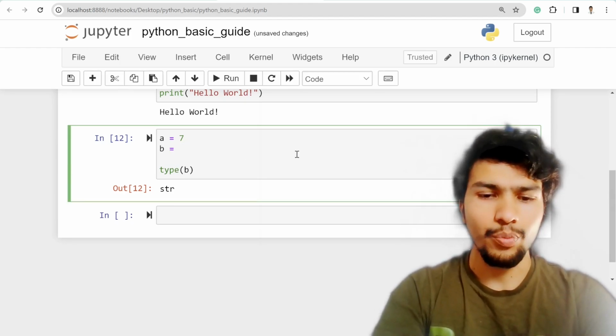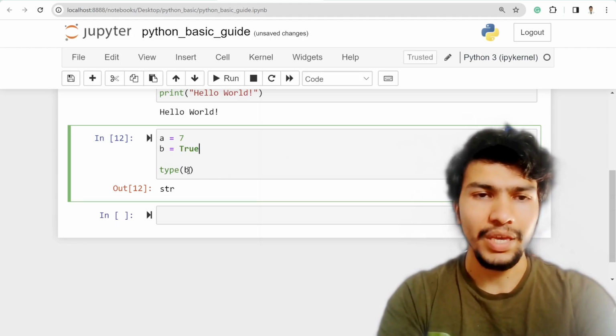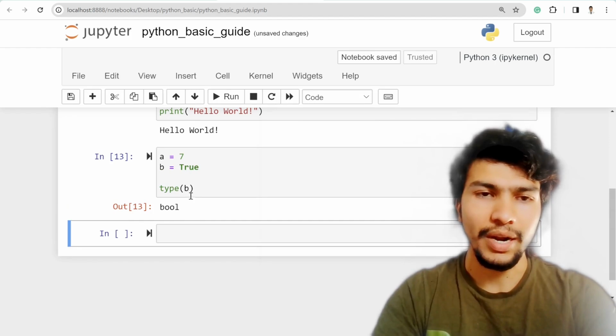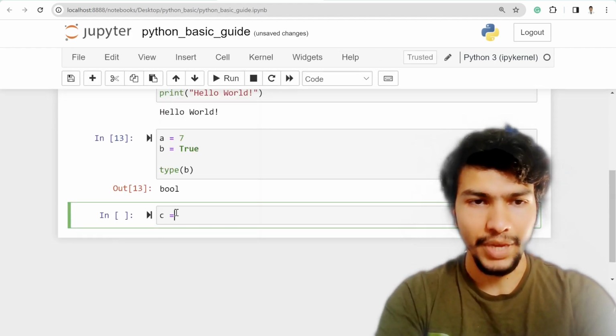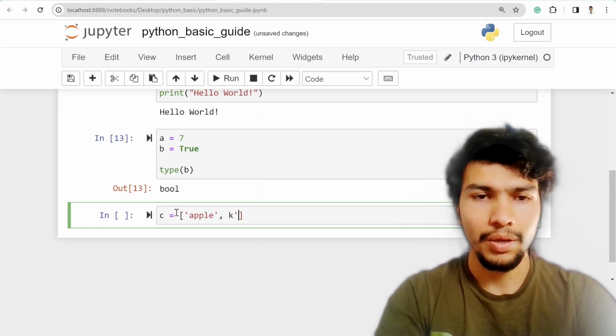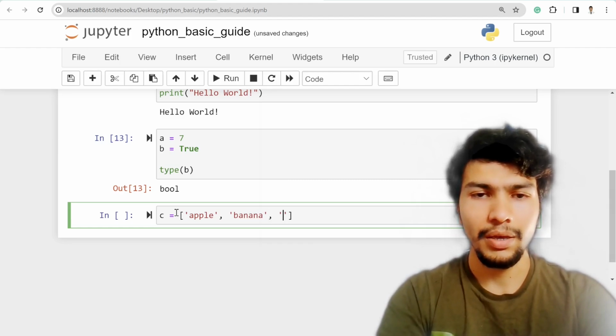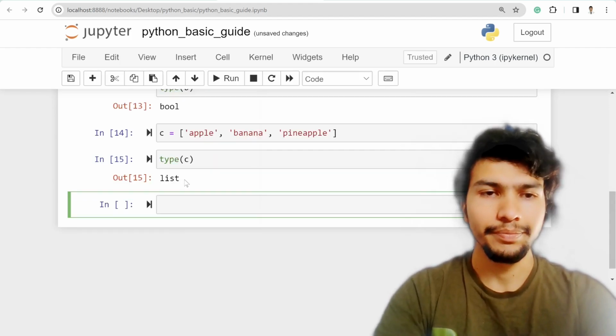There is also the boolean type, True, and if I check type b, you will get boolean, right? Similarly, maybe c equal to apple, banana, pineapple, then the type of c will be list.